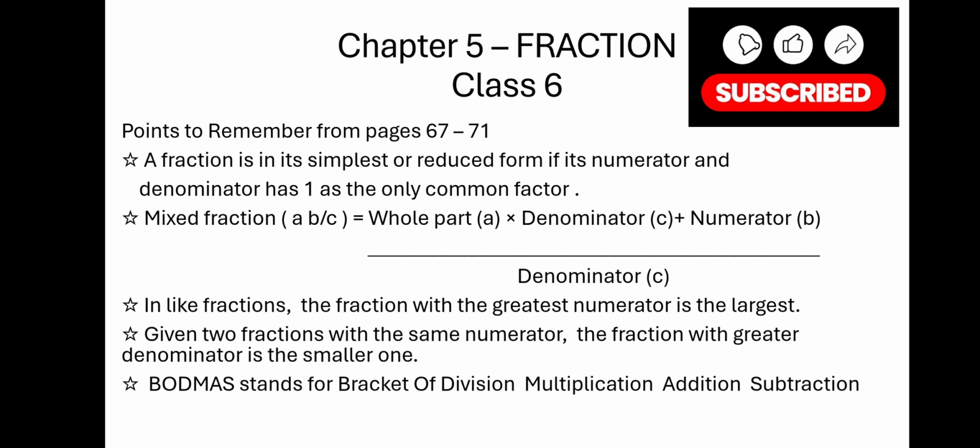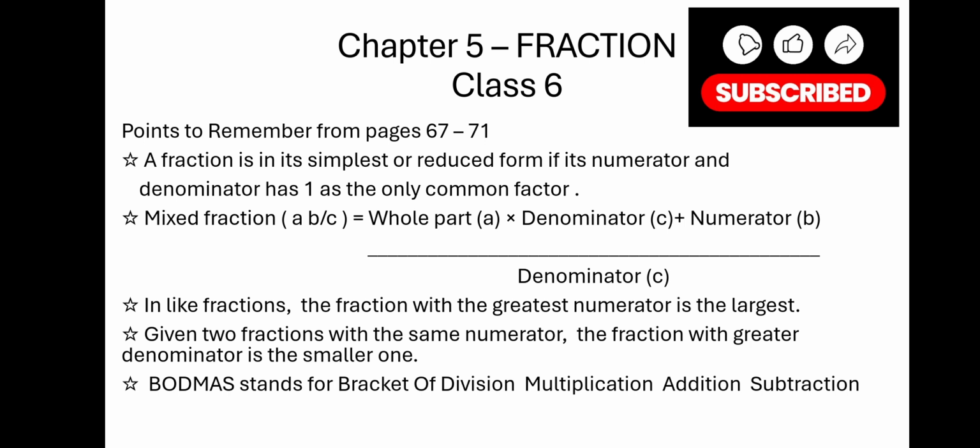So now in class 6, chapter Fractions of the Viva Education publication textbook, we have to remember whatever I did in both presentations, part 1 and part 2 of exercise 5.4. Points to remember are on pages 67 to 71.